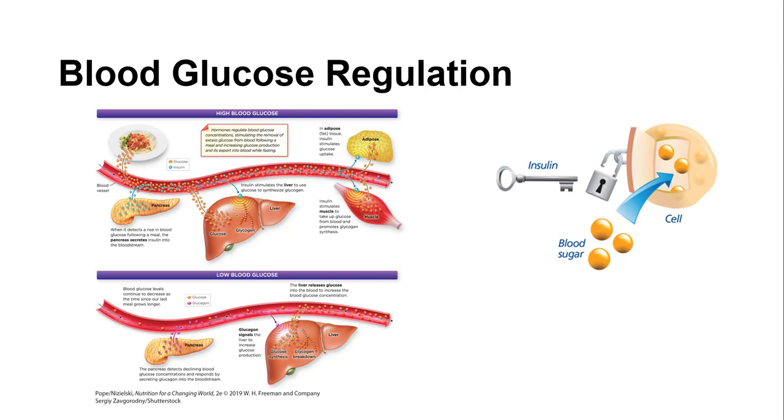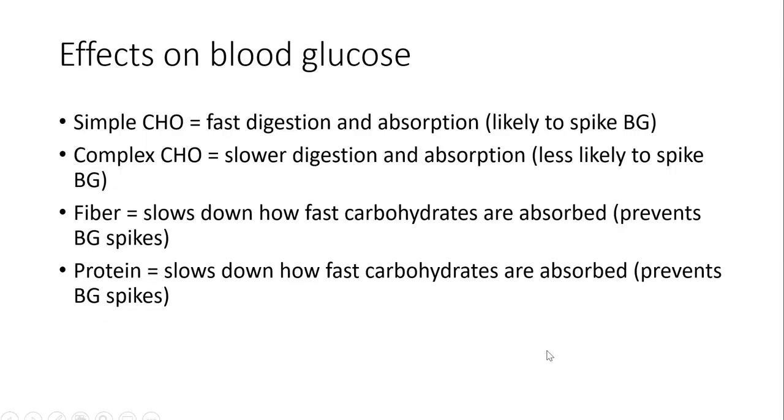So let's talk about how we can prevent large amounts of glucose from entering our bloodstream. What we know so far is that simple carbohydrates like the mono and disaccharides, they digest and absorb quickly, resulting in a high probability of spiking blood glucose.